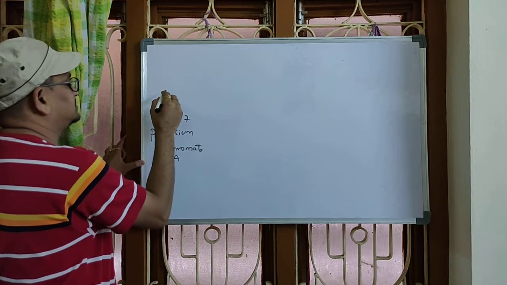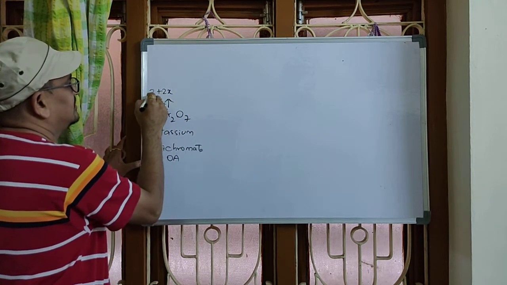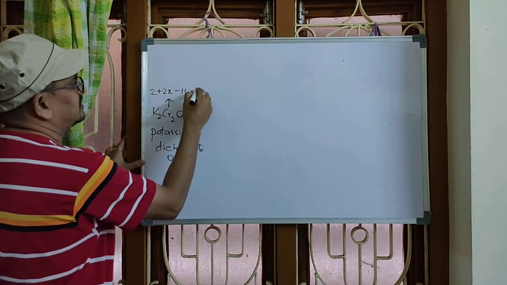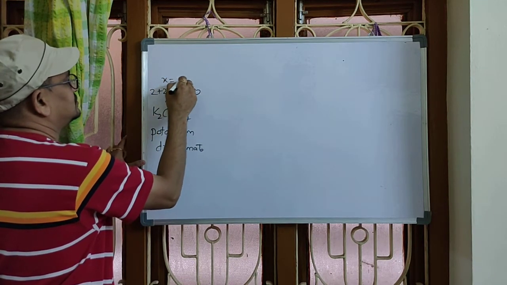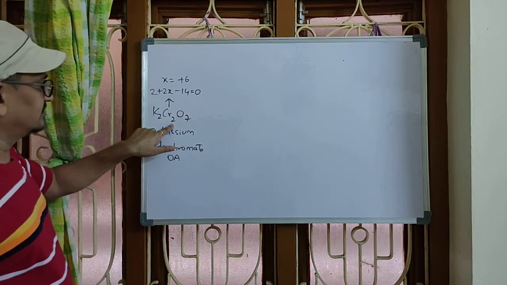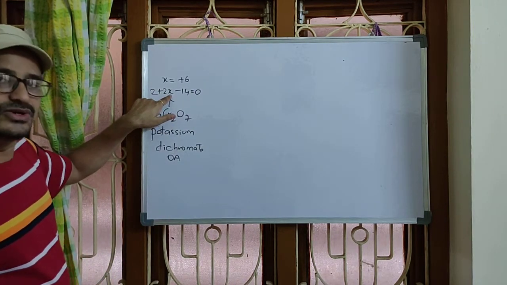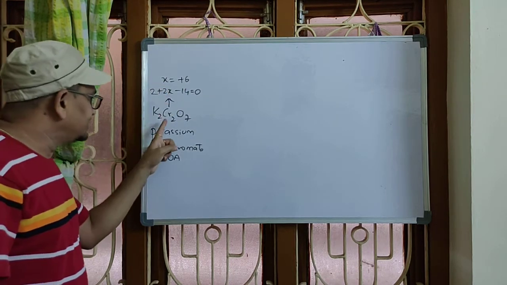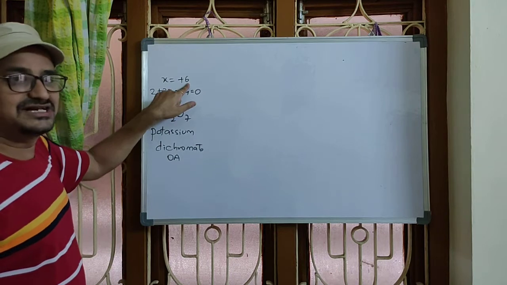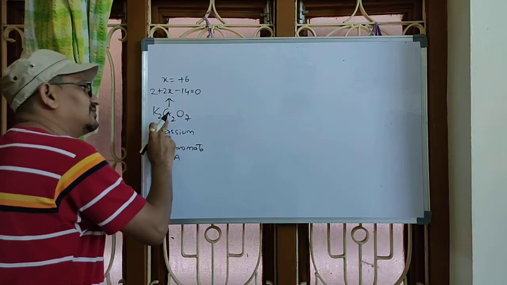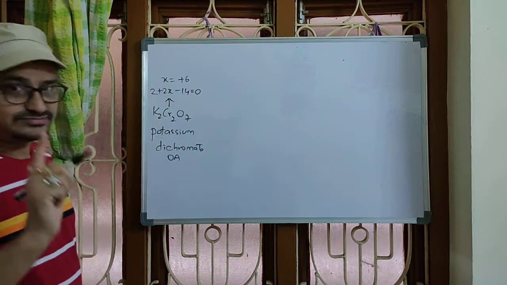So let us find the oxidation state of chromium. 2x plus 2 minus 14, that is -2 into 7 is minus 14, equals 0. x equals +6. Here there are 2 chromiums, that's why I took 2x. Then what is the value of each x? +6. Means each chromium is in which oxidation number? +6. First chromium is in +6, second chromium also in +6.